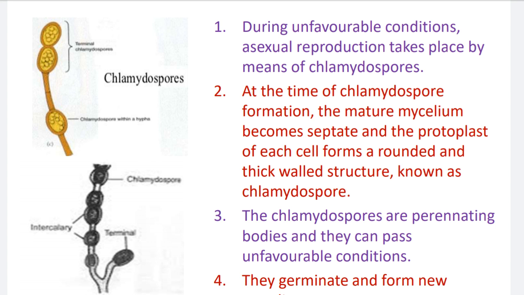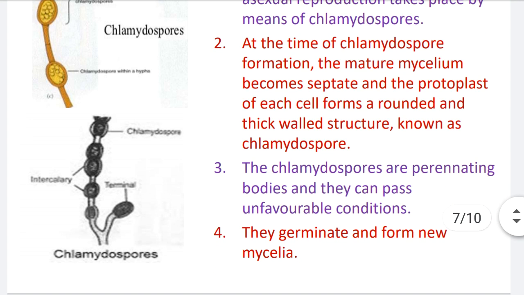You see, in the entire life cycle of the Rhizopus, the mycelium is coenocytic, but at the time of chlamydospore formation, the mycelium becomes septate. Why septate? For storing, for saturation of the food material. The mycelium becomes septate and the protoplast of each cell forms a rounded and thick walled structure known as a chlamydospore.